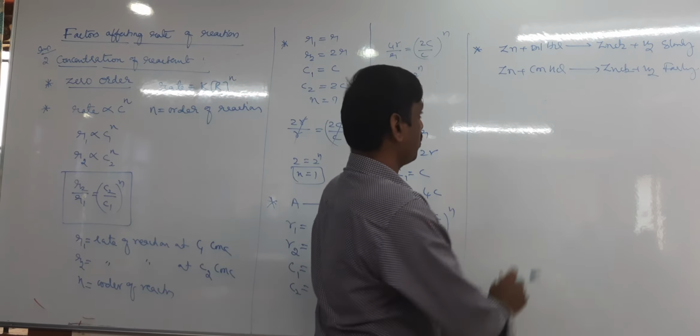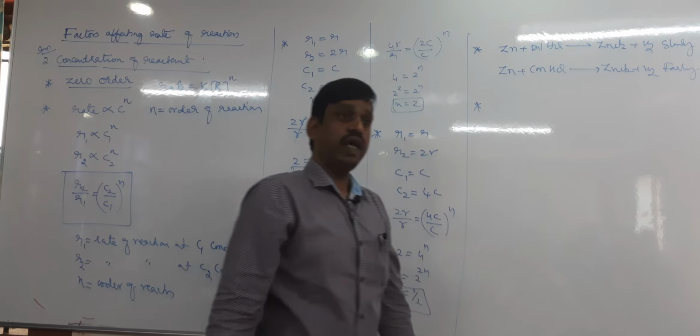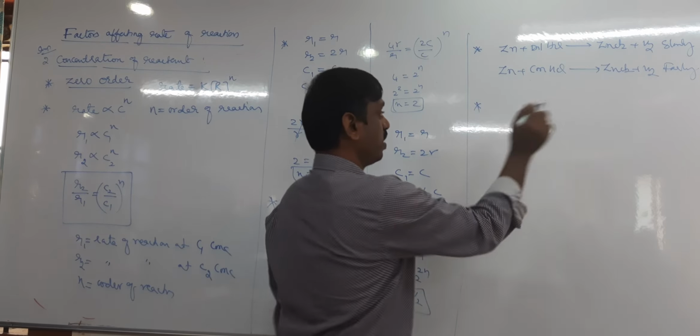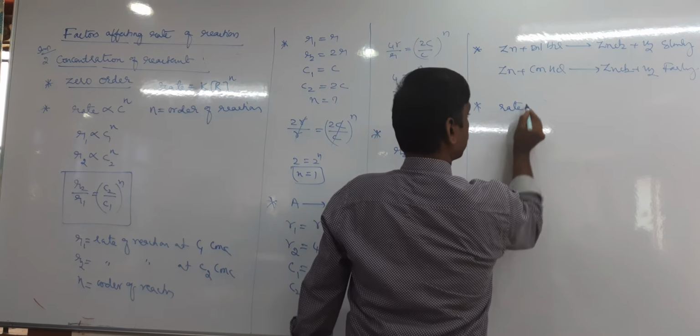Next, there was one question that previously appeared in CET, I think in the 2019 paper. Here the rate and concentrations are given.